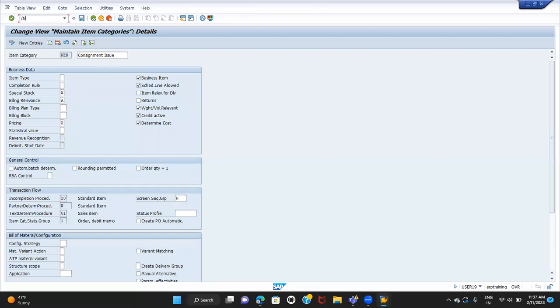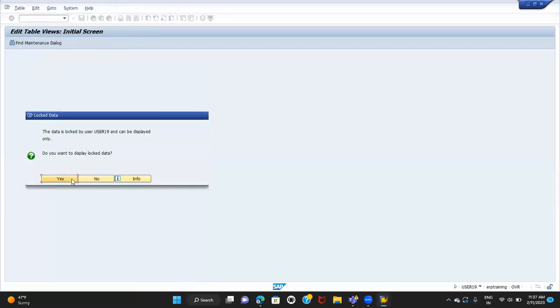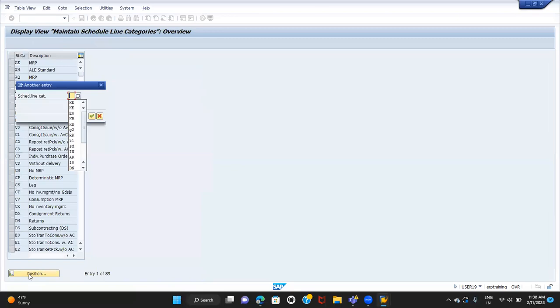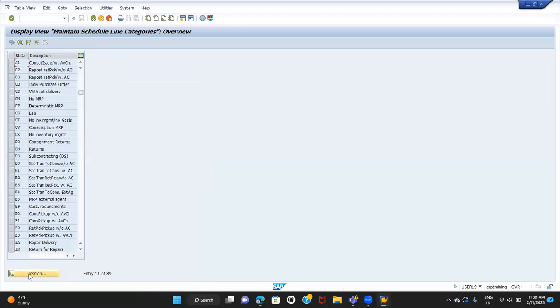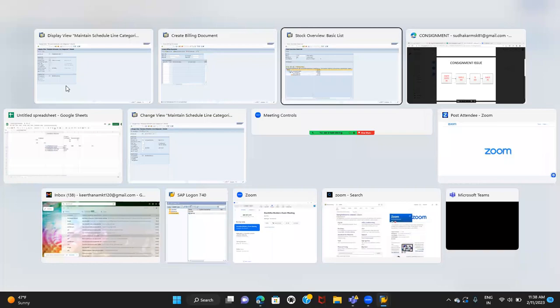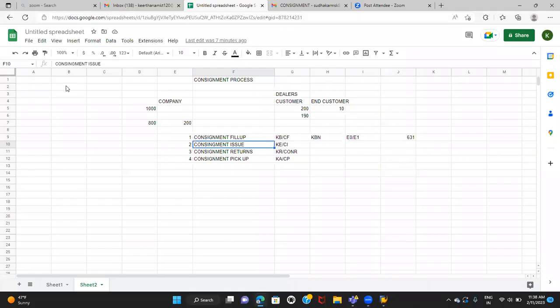Coming to the scheduling category, you can use C0 or C1. C0 is without availability check, C1 with availability check. Just remember that. The movement type we use here is 633. Because of these settings, stock will get reduced from the customer consignment stock.